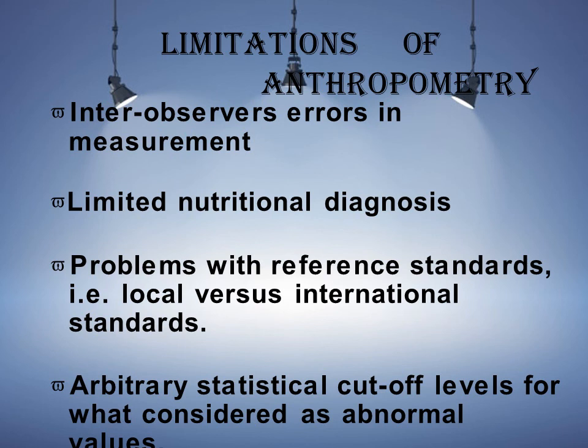Problems with the reference standards, such as local versus international standards. So whatever weighing machines we are using in India may vary from the international standards. Whatever procedures we apply in India to identify the upper arm circumference and head circumference may vary from the international standards. So some changes occur with the reference standards, and there is the arbitrary statistical cutoff level for what is considered an abnormal value.